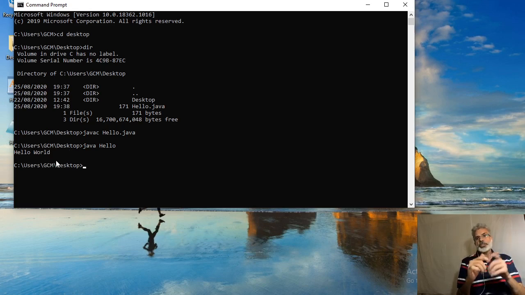When you execute java, you are actually specifying the name of the class that you want to execute, like here, Hello. It is a class name, and it will automatically search for the file by that name that has the .class extension. If it finds the file, it will execute the code contained in the specified file.